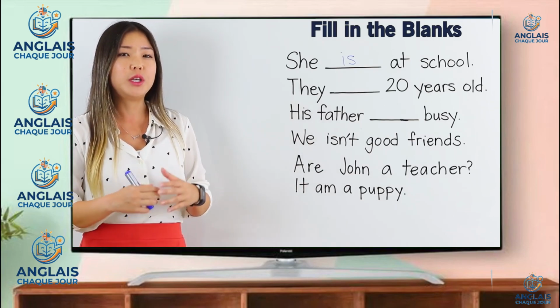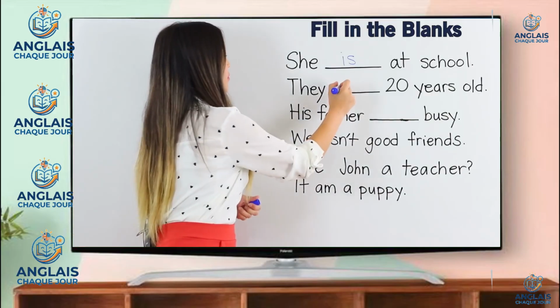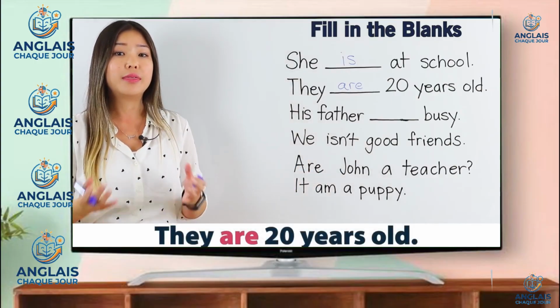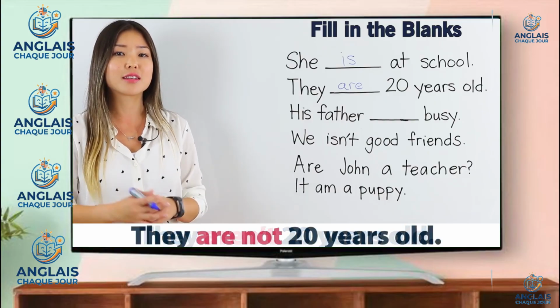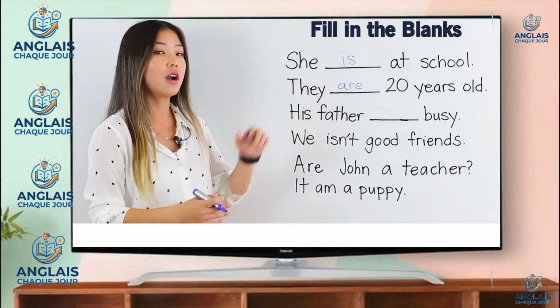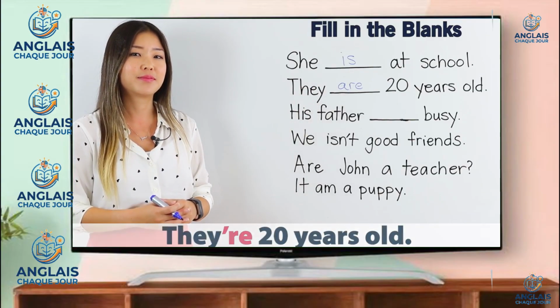What be verb do we use for they? The correct answer is are. For the negative, you can also use aren't or are not. Also, if you want to use the contraction for they are, you can say they're 20 years old.